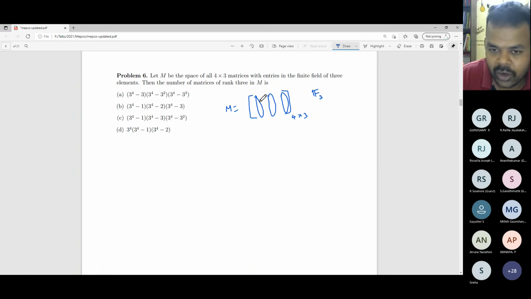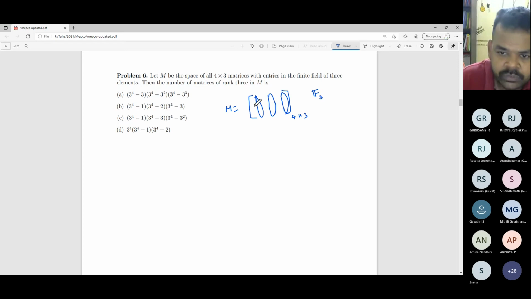It's either row rank or column rank. I will focus on the column rank, which is easy to work with in this problem. So column rank equal to 3 means all the 3 columns are linearly independent. So the first column I want to be a part of some linearly independent set. So obviously I cannot choose the 0 vector. All 0 entries will not serve the purpose.